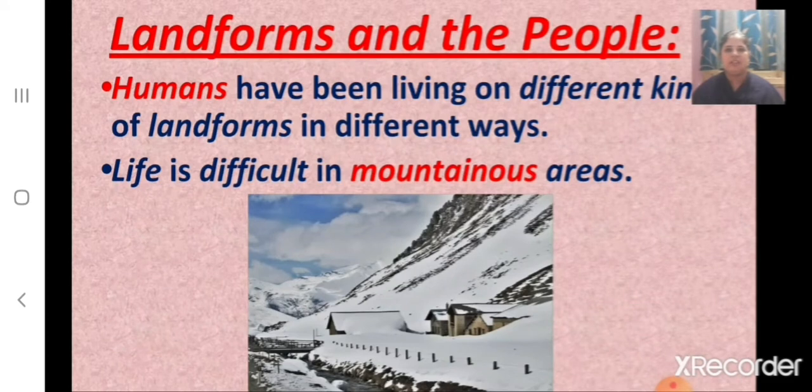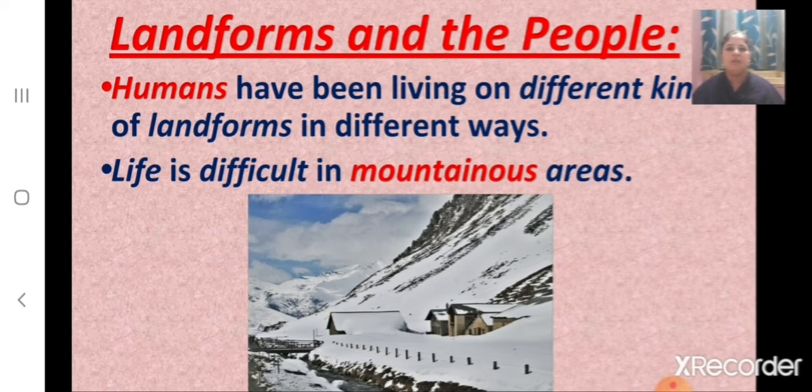Now children, let us learn about landforms and the people. That is how people live on different landforms, that is on the mountains, plateaus and on the plains. We know that humans have been living on different kinds of landforms in different ways, and life is difficult in the mountainous areas.